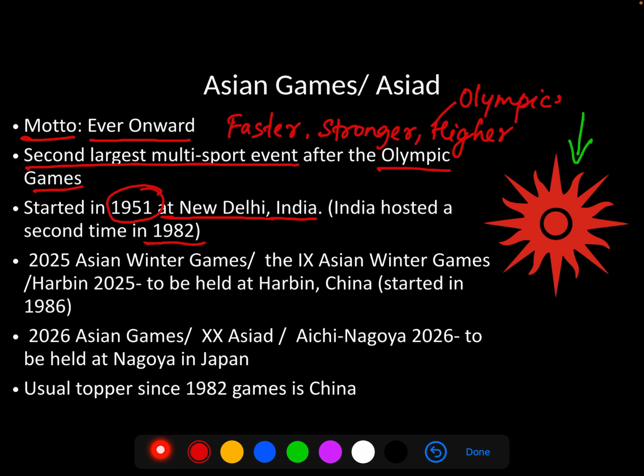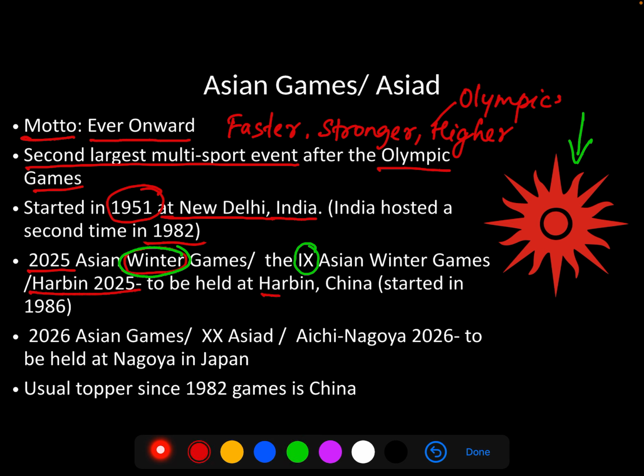Now we have to keep in mind the upcoming games and their venues. See, the next event in their calendar would be the 2025 Asian Winter Games. You need to pay attention to this. Asian Winter Games, or the 9th Asian Winter Games. This is also referred to as Harbin 2025.